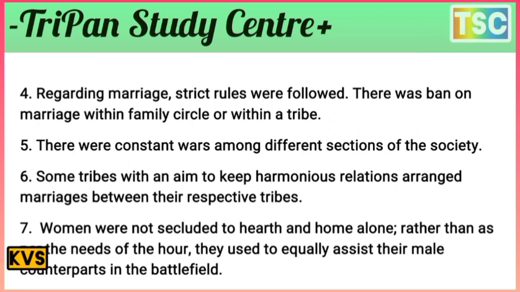There was constant war among the different sections of society, and some tribes, with the aim of keeping harmonious relations, arranged marriages between their respective tribes.